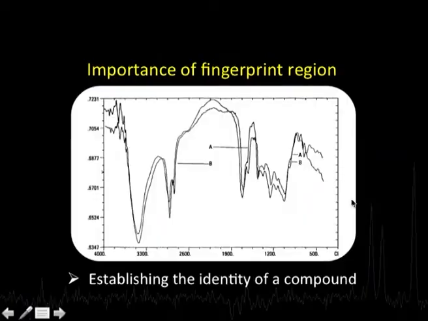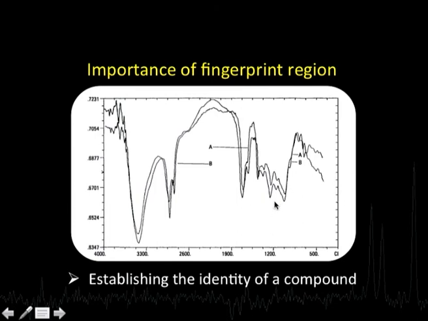What do I do? I run the IR spectrum of the authentic sample of aspirin. On the same chart, I run the spectrum of the sample which I have prepared. If it happens to be aspirin, then in this fingerprint region the two spectra will overlap extensively. If the fingerprint regions of the two spectra are identical, we say the molecules are identical. That is the importance of the fingerprint region. We may have variations in the other parts, but this portion will remain the same.